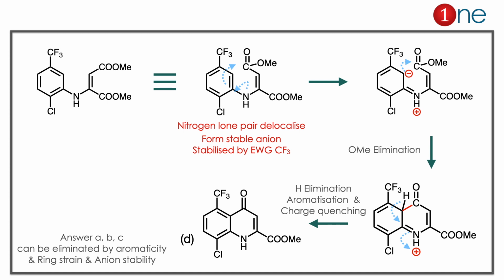So the hydrogen is there, you have to establish the aromaticity. Hydrogen is removed, you establish the aromaticity, which makes the answer clearly D there. Here the concept you have to learn is stability of anion. Here is the unusual anion formation and the carbon-carbon coupling there because of the anion stability. So the ring closure is possible here. The other answers you can eliminate easily by aromaticity or the ring strain or the anion stability. It's very easy by looking at the answers. But for the answer D, a meaningful step-by-step answer is given here.